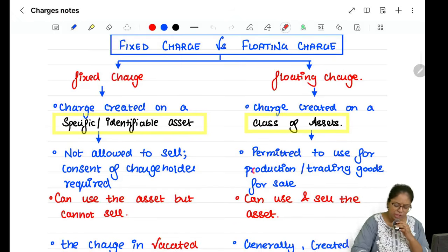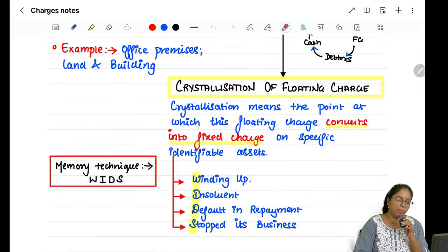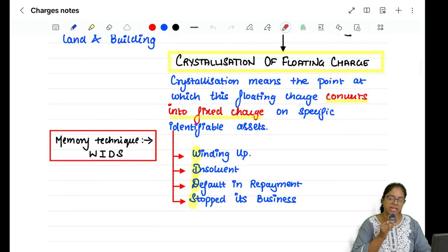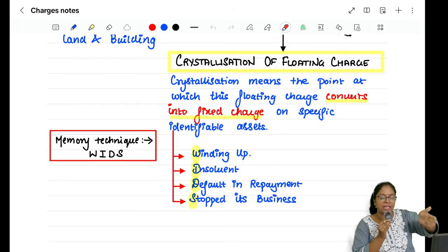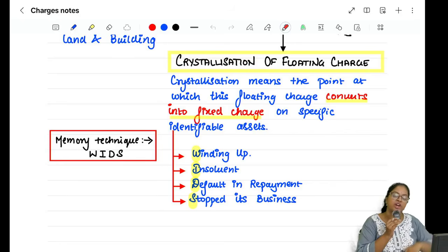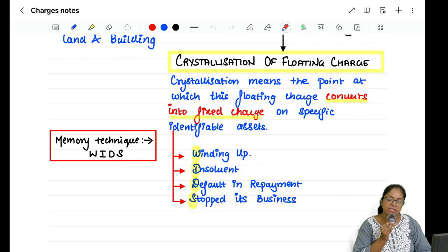Floating charge use பண்ணிக்கலாம், sell பண்ணிக்கலாம். Right. அதுக்கப்புறம் நம்ம படிச்ச important concept is the concept of crystallization. Crystallization means the point at which my floating charge gets converted into a fixed charge, and there are four situations in which crystallization will be triggered. First is in case of winding up, second is in case of insolvency, third is default in repayment and fourth is stoppage in business.